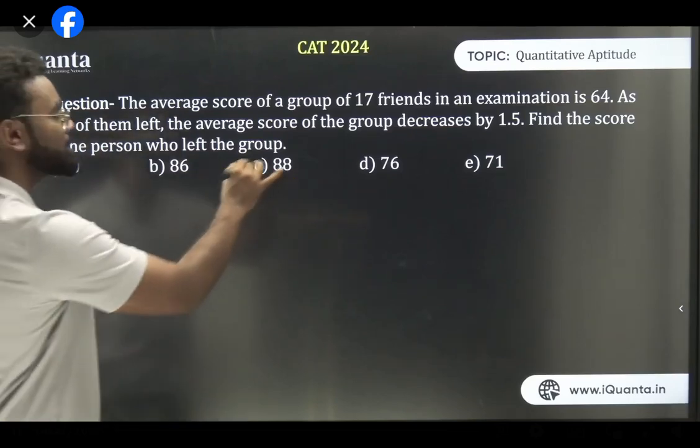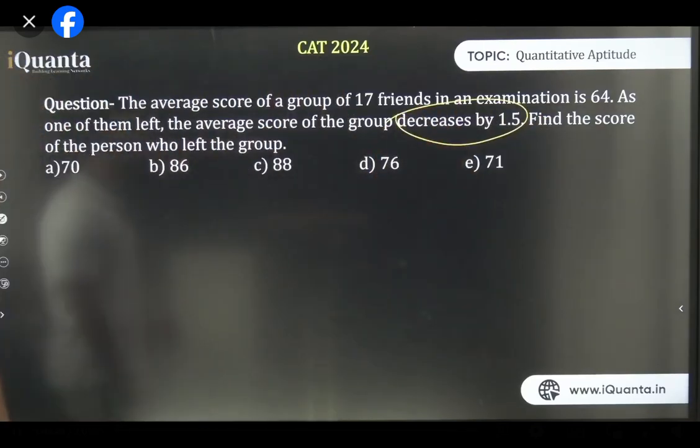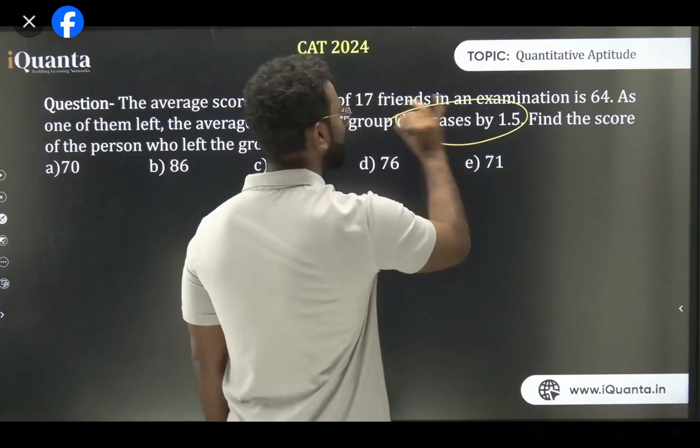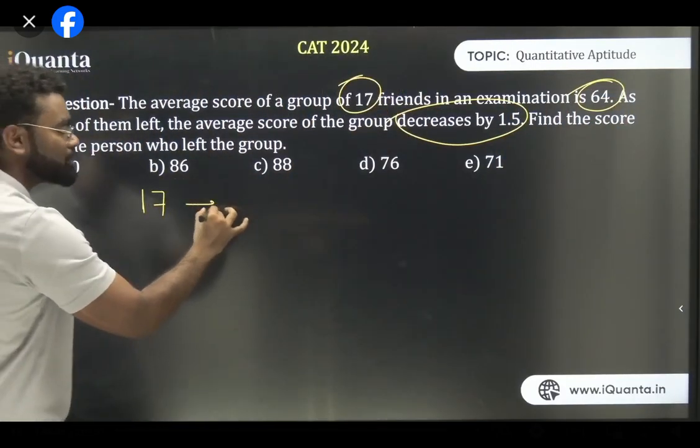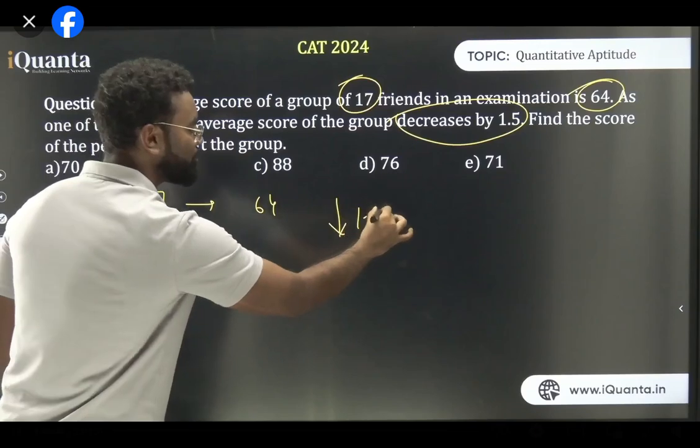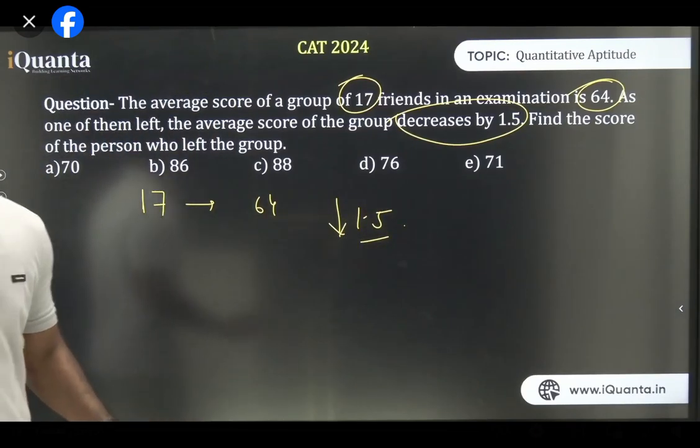Here also the average is decreased. Average कितने से decreased हुआ? Average is decreased by 1.5. And what is the average initially? That is 64, right? And this is 17 people. So 17 people था, जिसका average was 64, and now the average is decreased by 1.5. This is it. Yes or no? That is the question. Perfect.